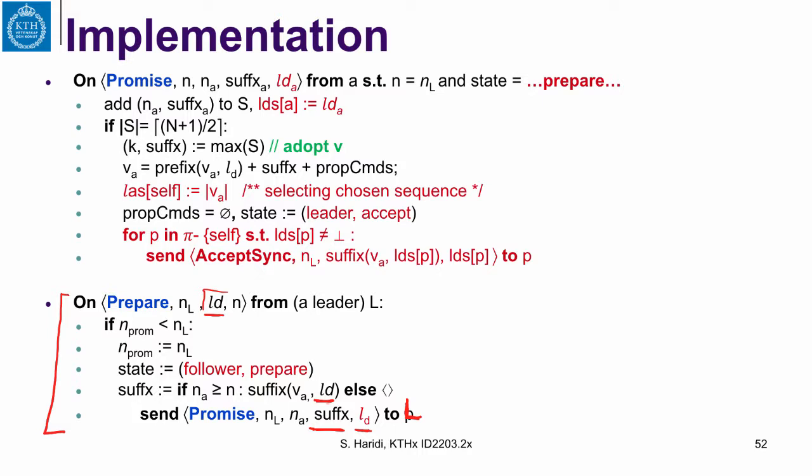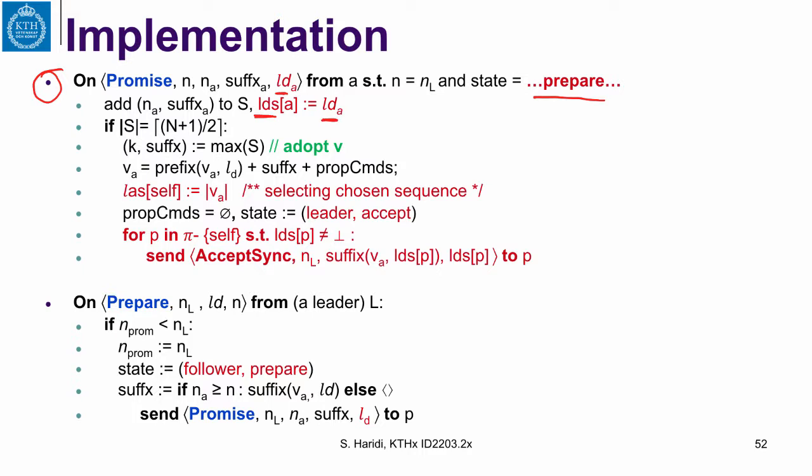So let us look now at what we do when we get a promise. When we get a promise from a replica and we are in the prepare phase, what did we get? We get the replica's length of its decided sequence. We have this variable, which is a map from a replica to the current length of its decided sequence.